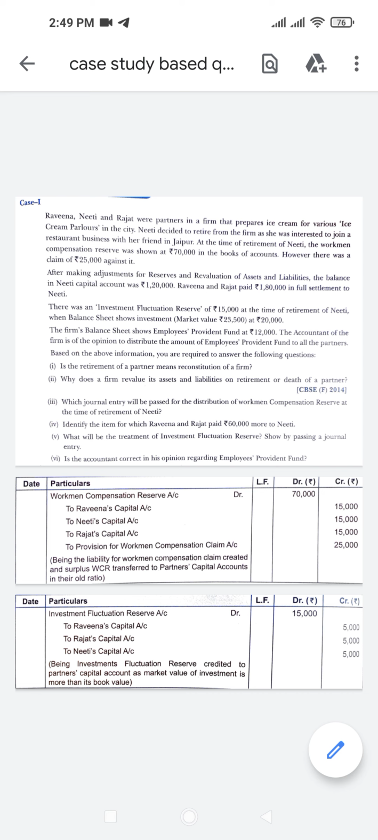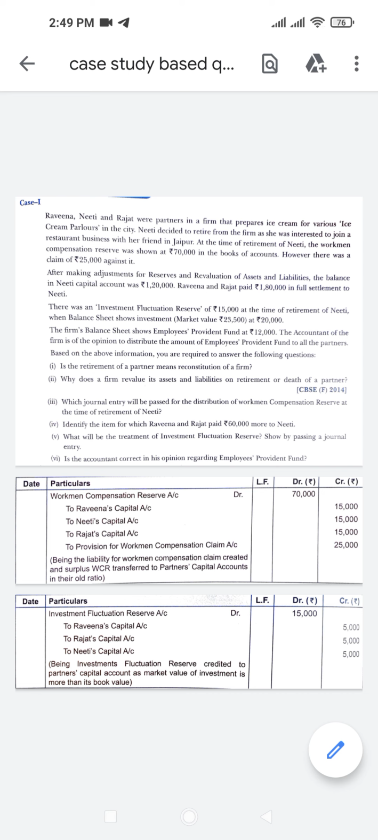Now question number 5 is, what will be the treatment of investment fluctuation reserve? Show by passing a journal entry. That is very simple. The investment fluctuation reserve, in the question, was given as 15,000, and you know very well the old capital ratio is 1:1:1. Then it will be credited to Ravina's, Rajat's and Niti's capital accounts, and 15,000 multiplied by 1/3 will be 5,000, 5,000, 5,000.